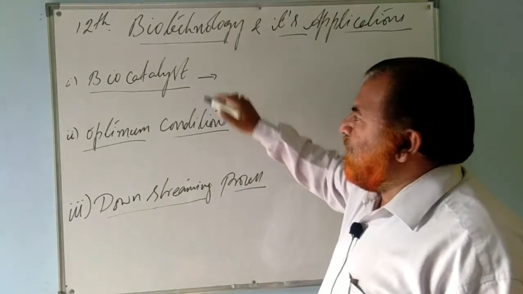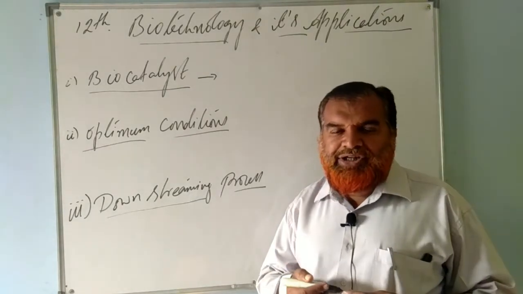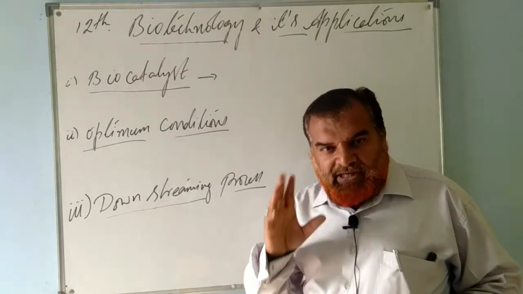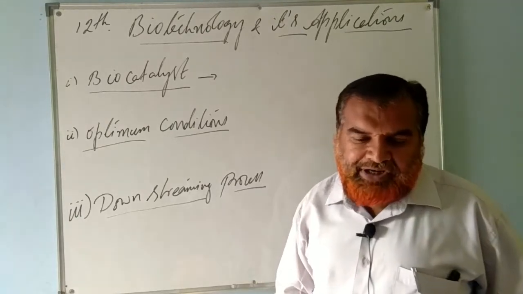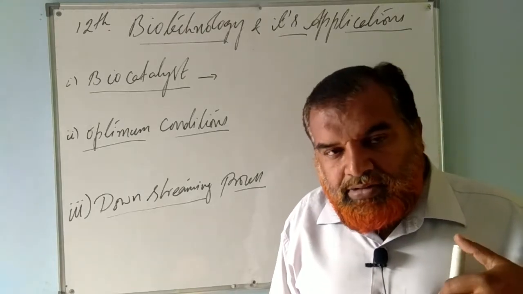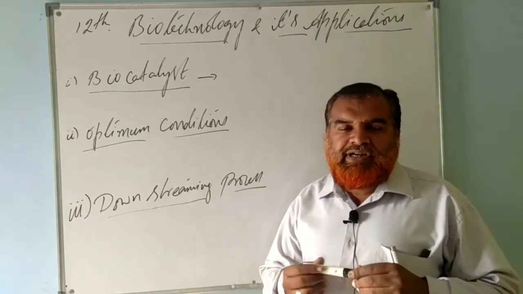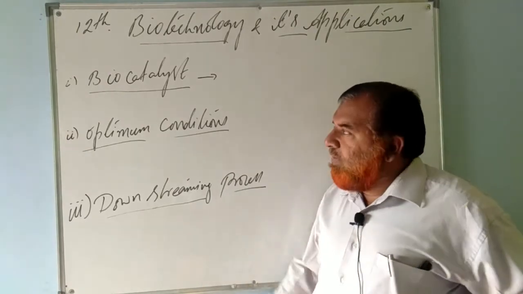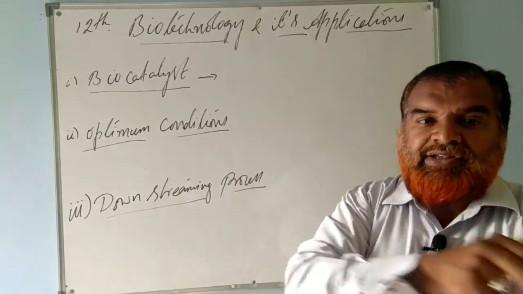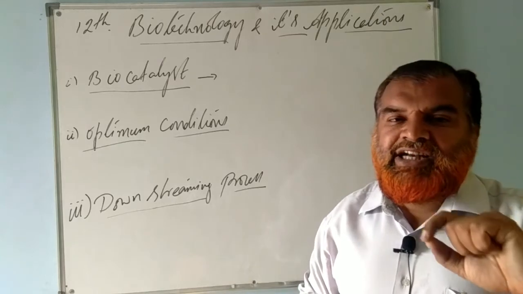Biocatalyst, you have studied catalyst. In chemistry also you have studied. In biomolecules also we have mentioned this. What is a catalyst? Any compound that regulates the rate of reaction without undergoing change in itself. Such a compound, such a molecule, such a substance we can call a catalyst here. So why are we calling them biocatalysts? Because these catalysts are obtained through microorganisms. Which microorganisms? The organisms that are genetically modified.